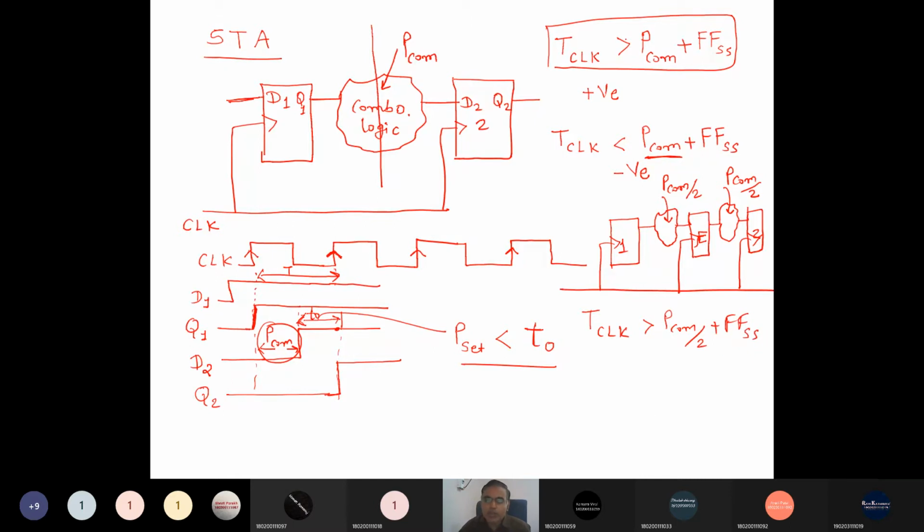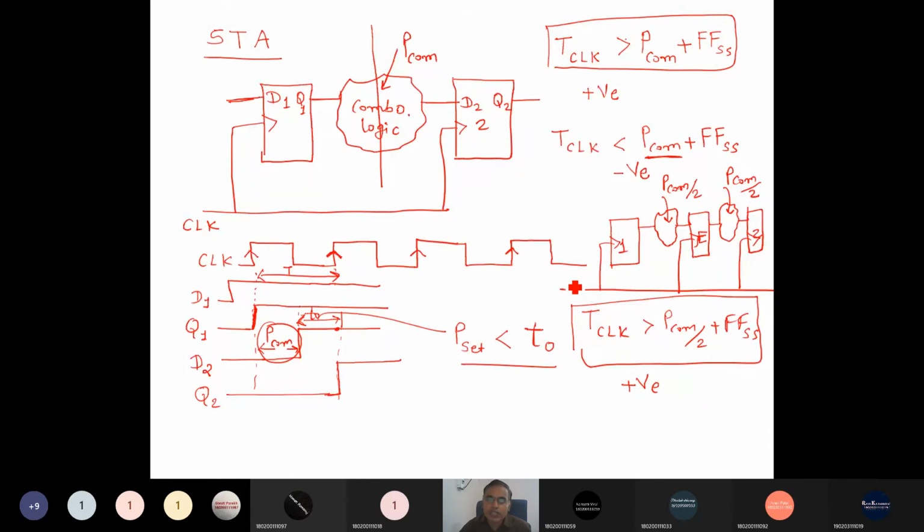All the flip-flops have the same setup time because we use the same standard cell for the flip-flops. If this is positive, it is called a positive slack. Through this method we can convert a negative slack design into a positive slack design.